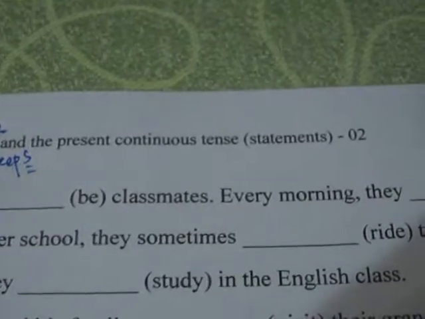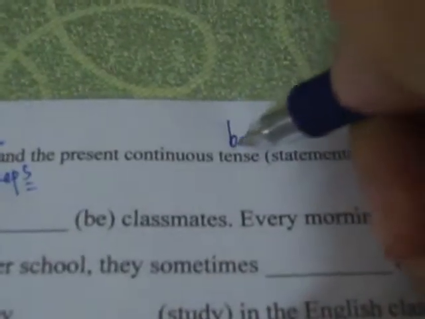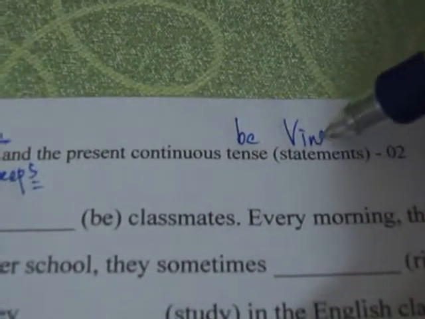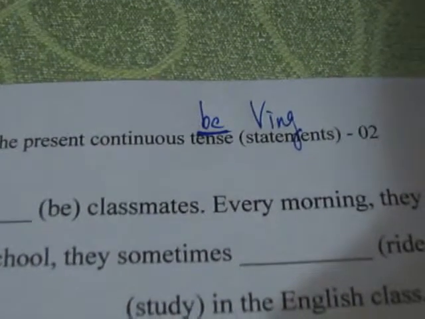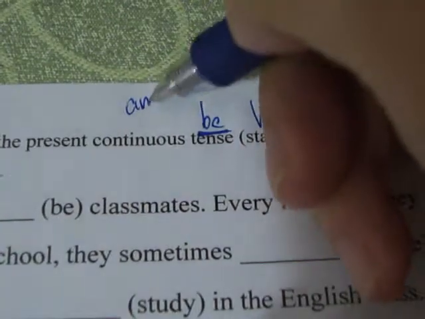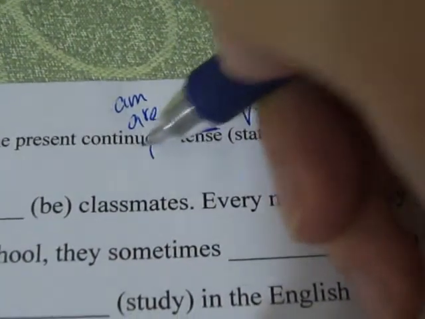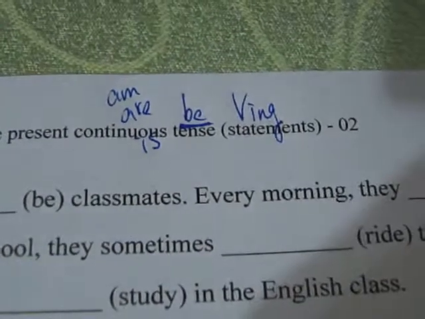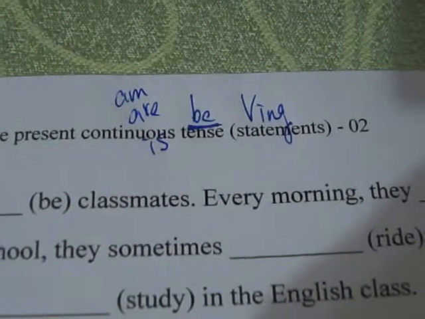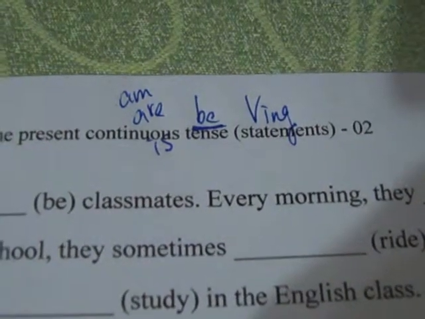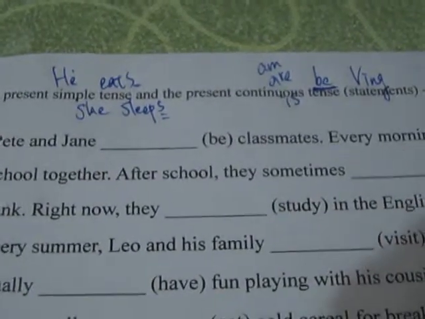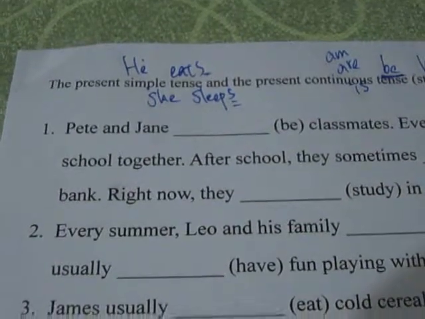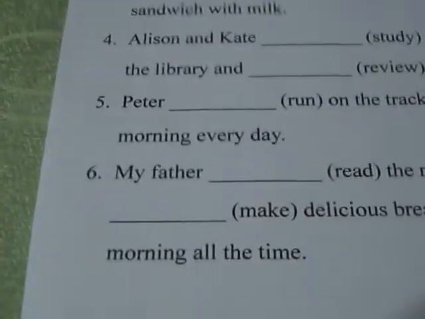For the present continuous tense, we have to use the be verb and verb ing. For the present continuous tense, there are three be verbs: am, are, and is. I am going, I am doing it, you are doing it, he is doing it. Now remember the formats for both tenses. Now we are going to go over the questions from number 1 to number 6.